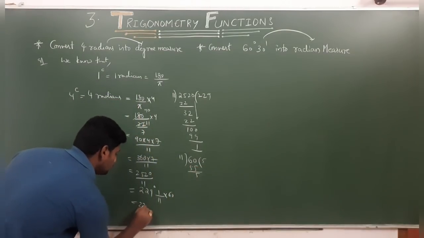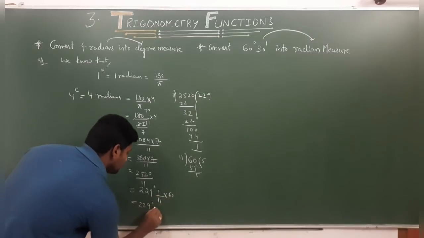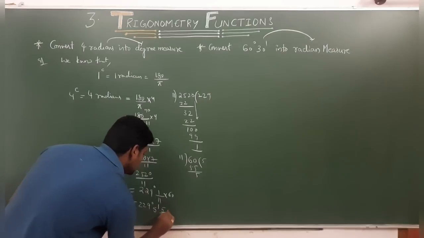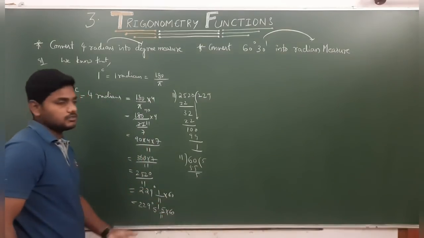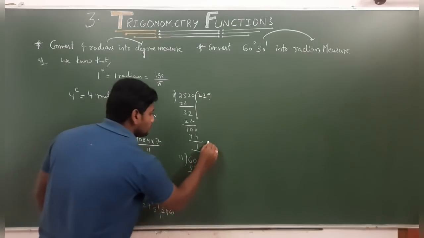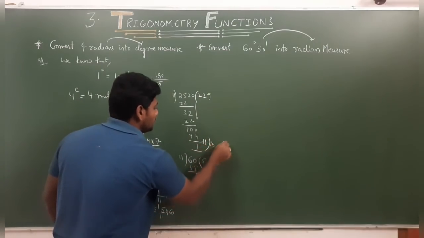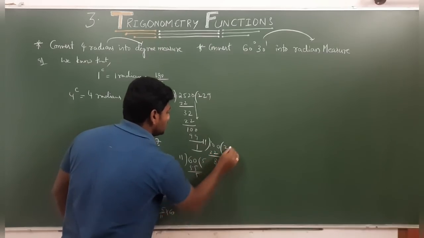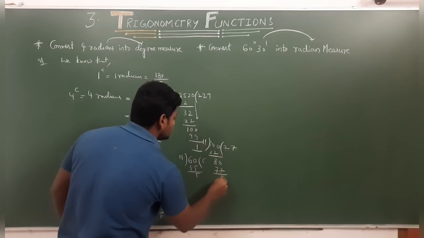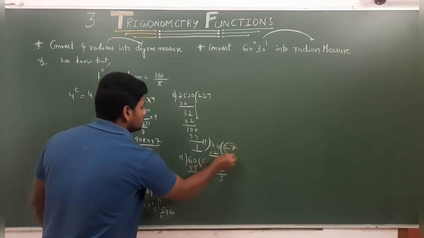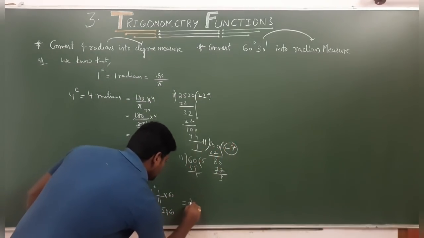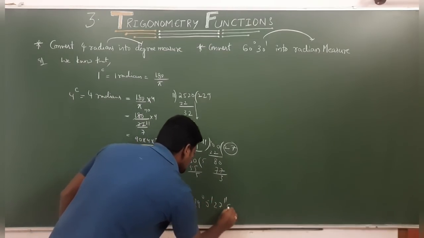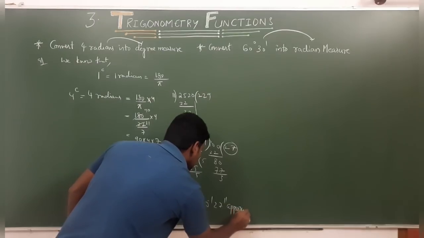So next step, 229 degrees 5 minutes 5 by 11. 5 by 11 into 60 to convert into seconds. 5 60s 300 by 11. 11 2s 22, again 80, 11 7s 77, remainder 3. So approximately 229 degrees 5 minutes 27 seconds.